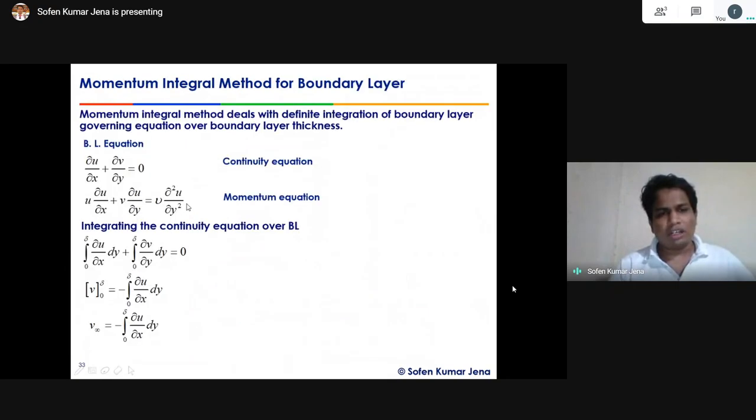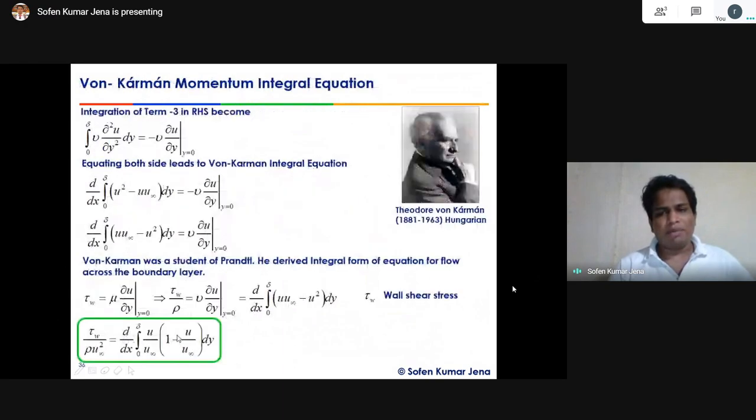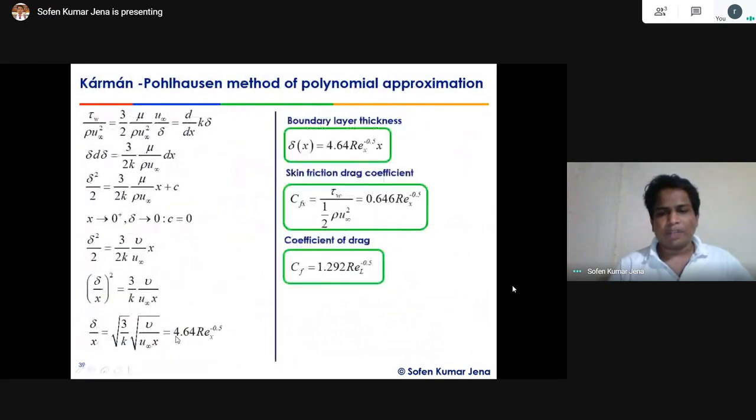Just as we did from the similarity transform solution, this will give the skin friction coefficient of the drag equal to 1.292 into Reynolds number to the power minus 0.5, right?